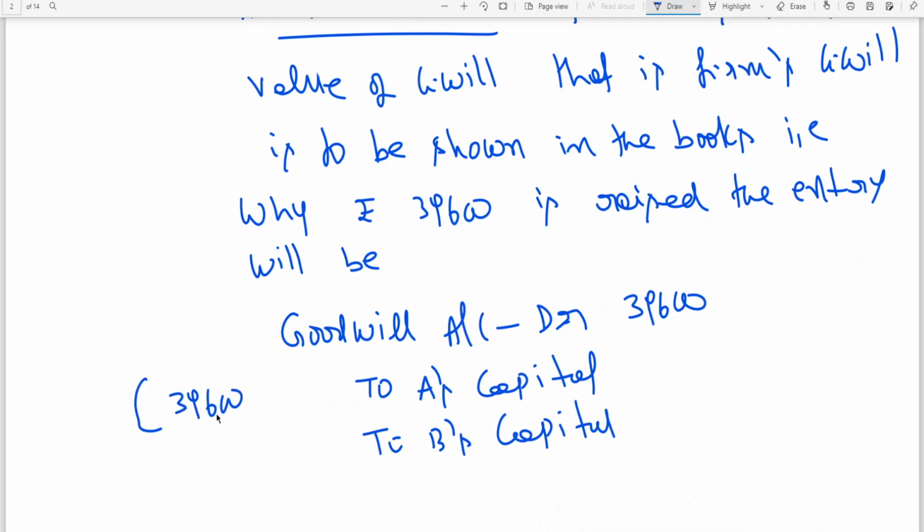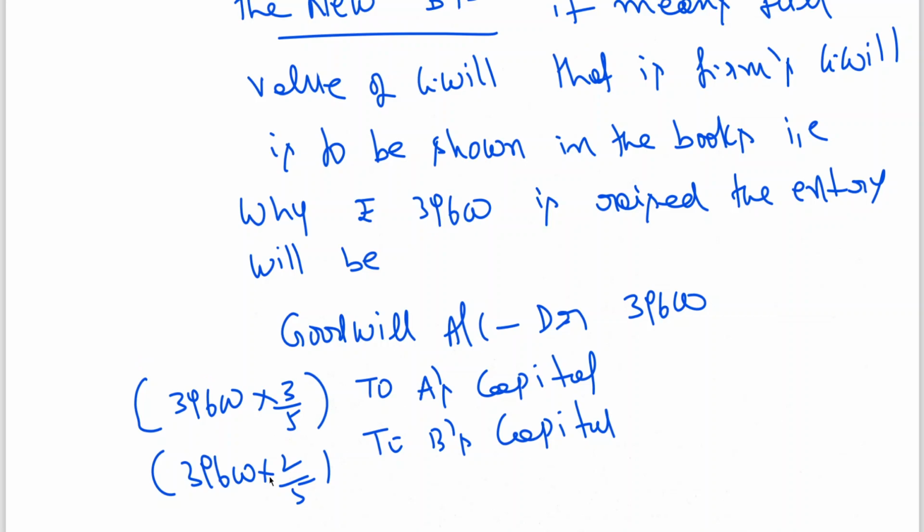When you are writing off the goodwill in the new ratio, including all partners, this you learned in CA foundation. $39,600, $23,760, $15,840.